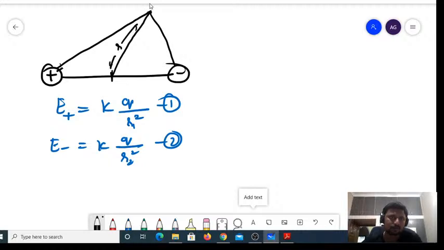We consider this as r1, and obviously the distance between the two charges is 2l, so this is l, this is also l. If I extend this, let me call this O, this is A, this is B, this is C, this is P.